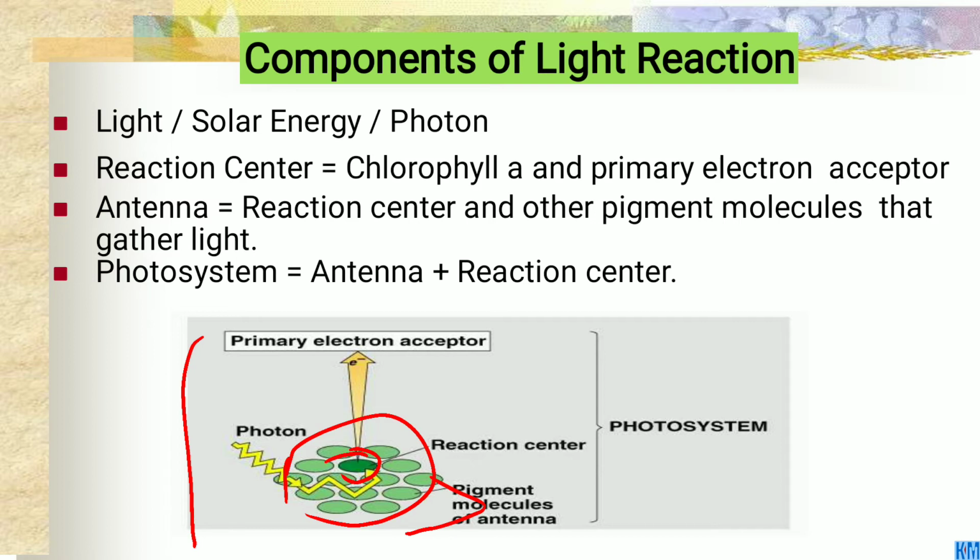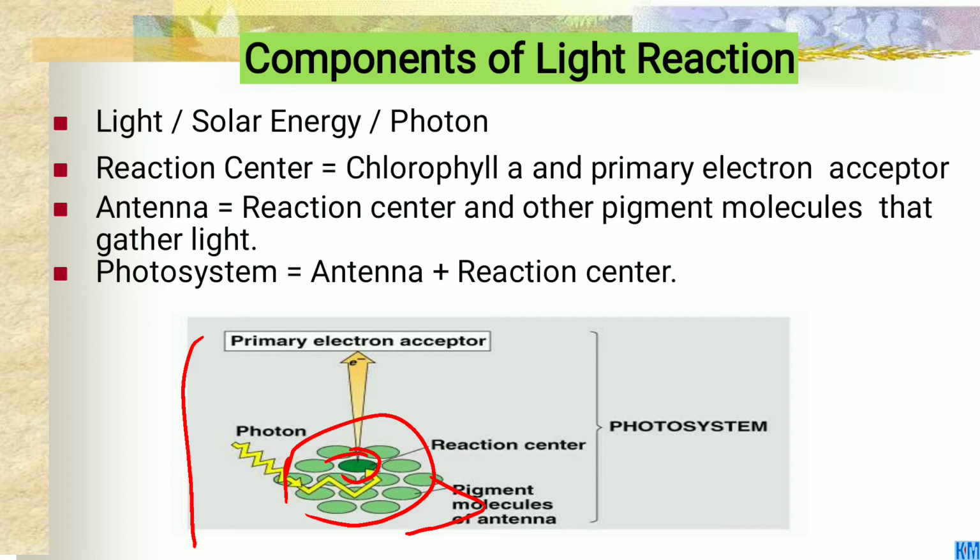The antenna are pigment molecules, and the reaction center absorbs the light, with the chlorophyll pigments or the primary electron acceptors. It is the reaction center.